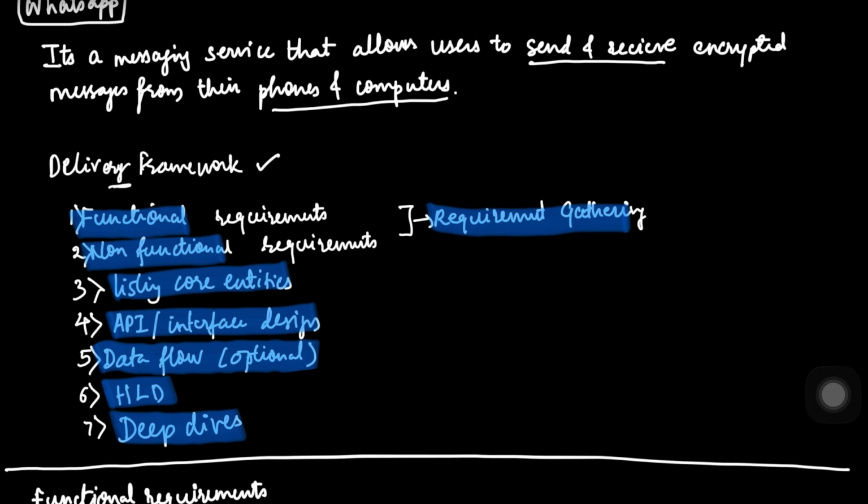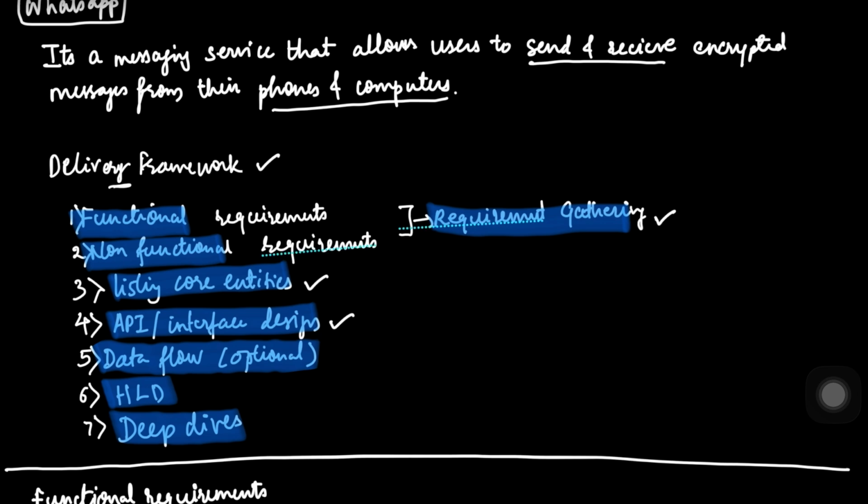Initially I'll start with the requirement gathering, where we split this into functional and non-functional requirements. Functional requirements tell us what the user sees, and non-functional requirements are how the system survives under pressure. The second thing is core entities. Here we define the nouns of our system: what is a chat, what is a participant, and everything. The fourth thing is API and interface design. This is where we define the verbs. How do we actually send or create anything in our WebSockets, or for that matter in the whole system?